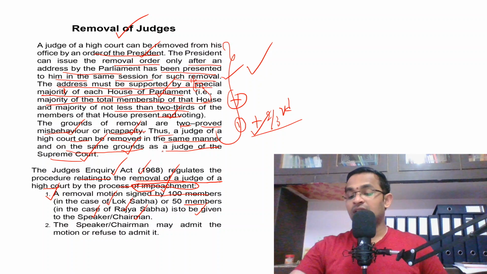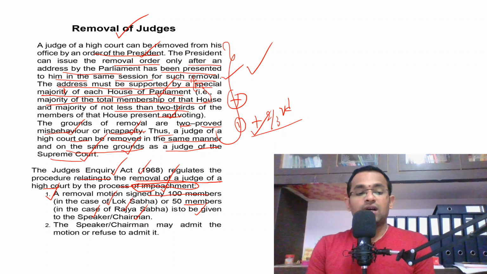That means if the members of the parliament want to introduce the removal motion of a judge in the Lok Sabha, then before submitting that motion to the speaker, at least 100 members have to give their assent with respect to the introduction of that motion. If it is Rajya Sabha, 50 members.